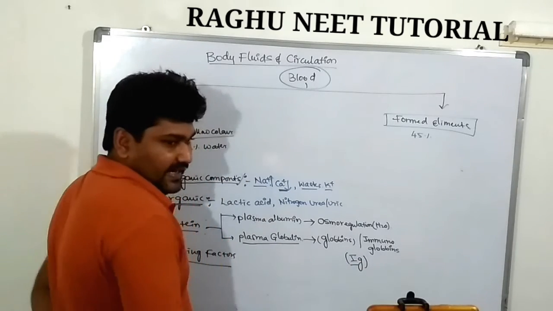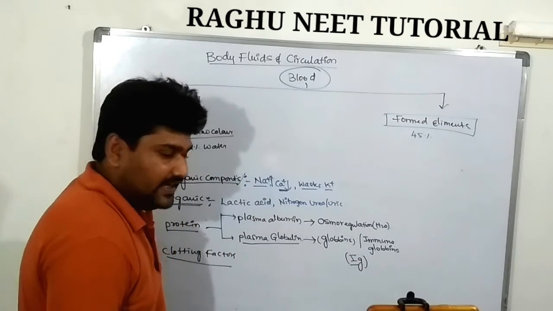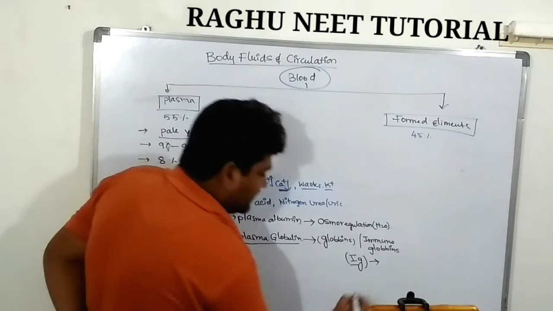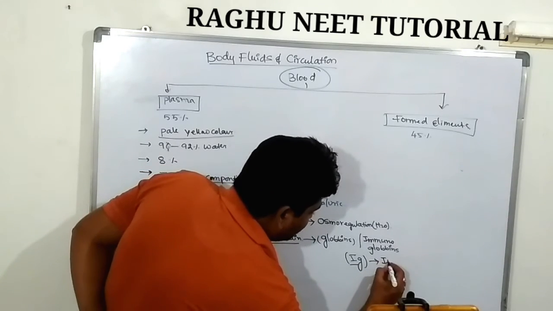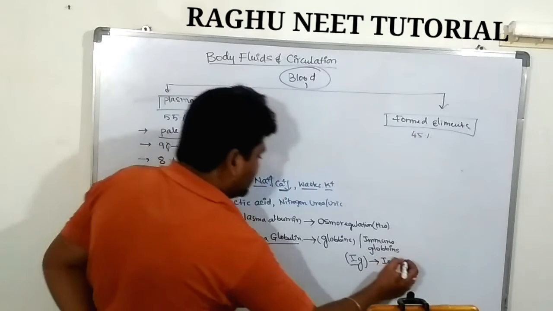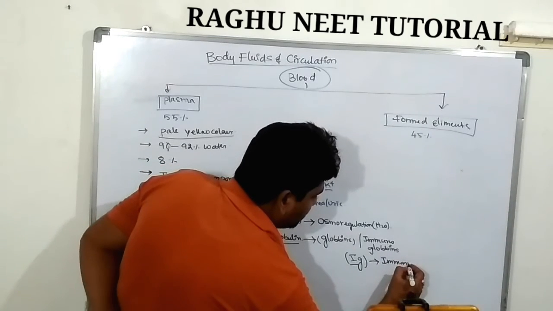They act like the immune system, fighting against the antigens. Plasma globulins form immune cells.